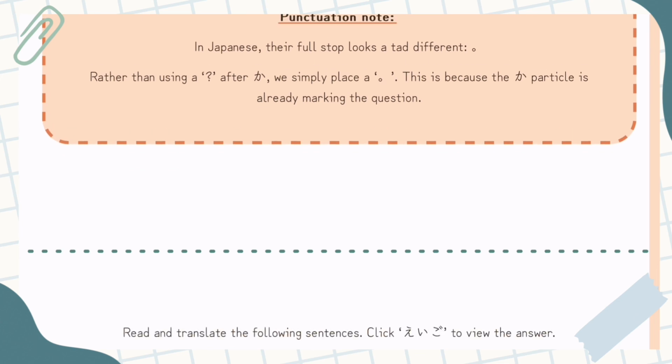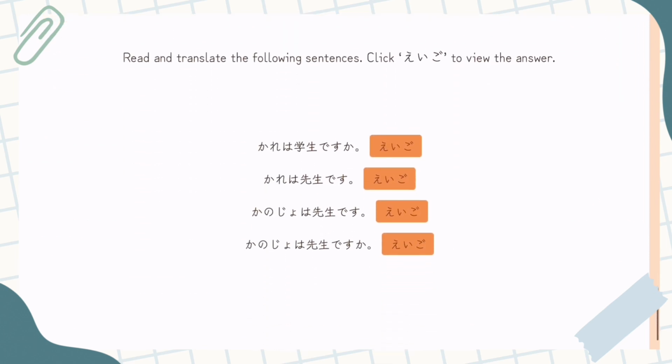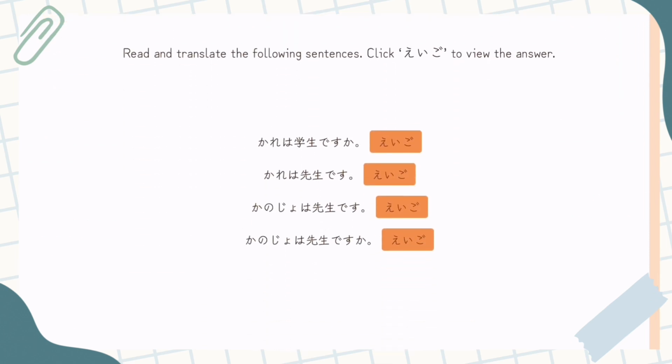Punctuation note. In Japanese, their full stop looks a tad different. It looks like this little donut, like a circle full stop. Rather than a question mark after ka, we simply place their full stop. This is because the ka particle itself is already the question marker, so then they can just put a full stop after it.